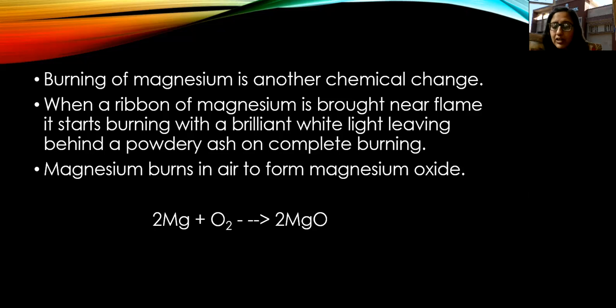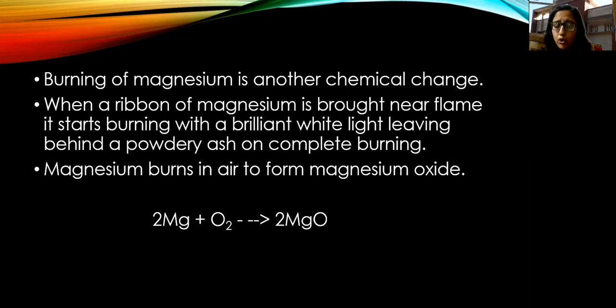So how will we write the chemical reaction for this? Magnesium plus oxygen. These two are the reactants, because they are reacting together to form some new substance. Mg is for magnesium, and O2 is for oxygen. Magnesium plus oxygen react together and give magnesium oxide.